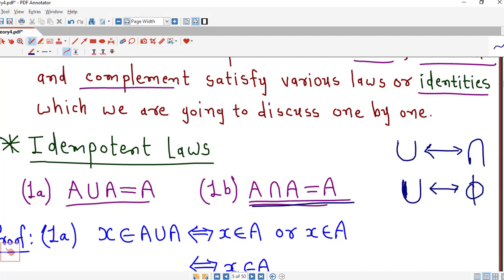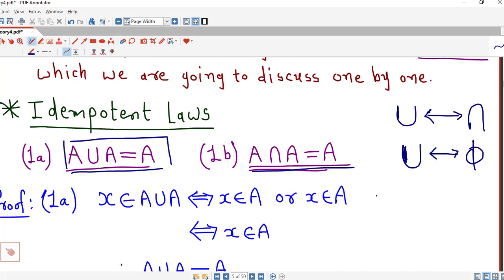So we will keep in mind that all the laws which we are going to discuss will be in pairs, and if we know one of the identities, then other identity can be written by replacing union by intersection and universal set by empty set. So we will remember that these two identities represent idempotent laws, that is union of A with itself is equal to A, and intersection of A with itself is also equal to A.